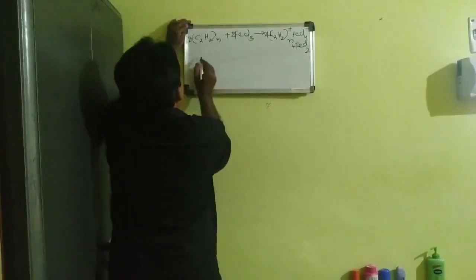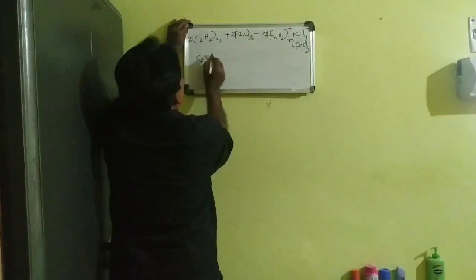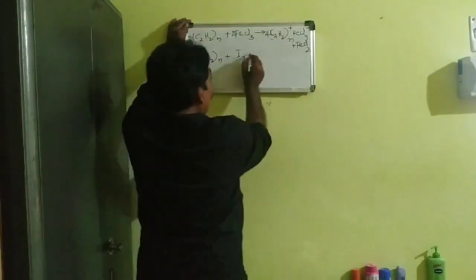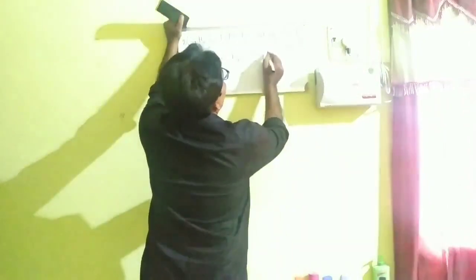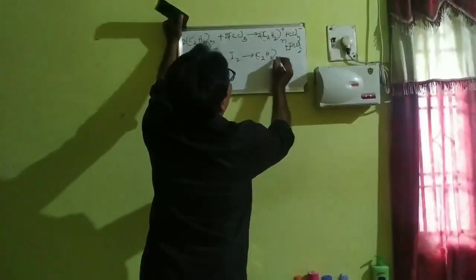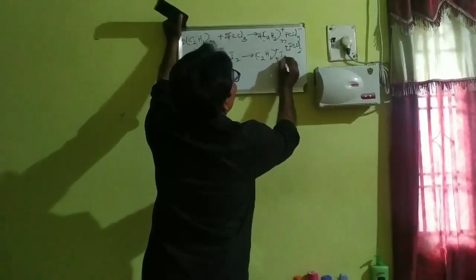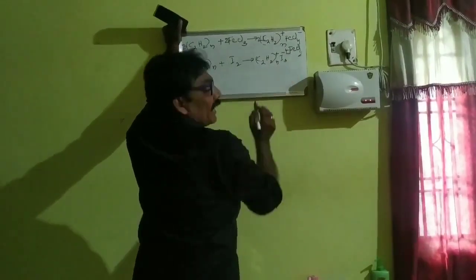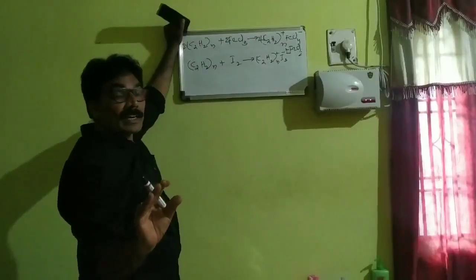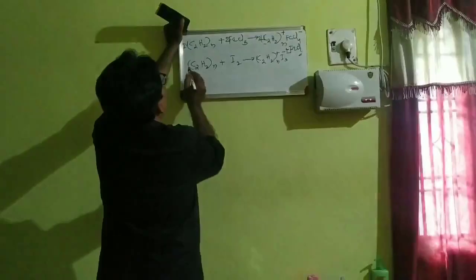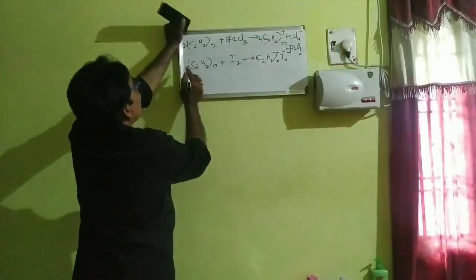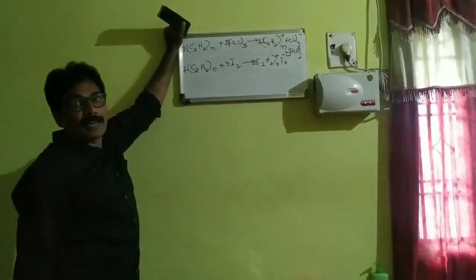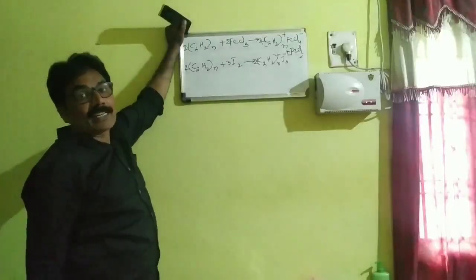And the second example, polyacetylene (C2H2)n plus I2, iodine, gives (C2H2)n with a positive charge and I3 minus with a negative charge. This positive charge and negative charge complex is formed, which gives the conductivity of the polymer. So this is the second example. The equation is balanced as 2, 3 and 2. That is the balance for polyacetylene conductivity.